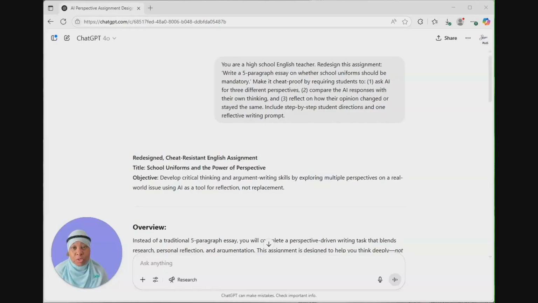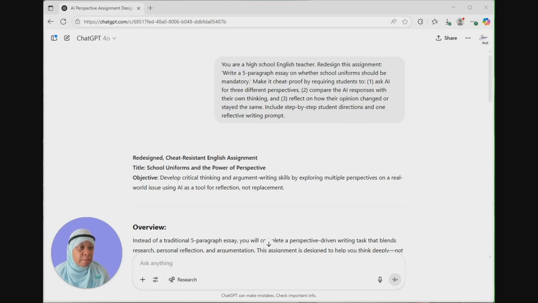Here's how you stop students from using AI to cheat. You teach them how to use AI and use it well. You need to start making assignments where copying isn't just enough. Let me show you how to use one prompt to flip your assignment so that students must use AI, think critically, and reflect on the results.